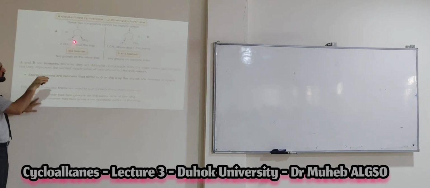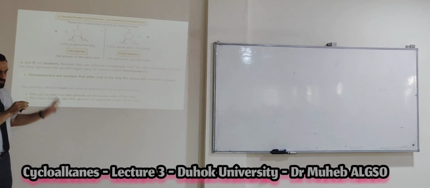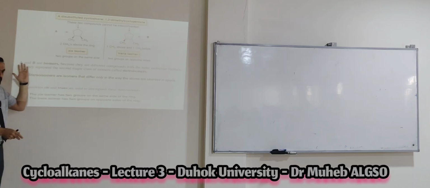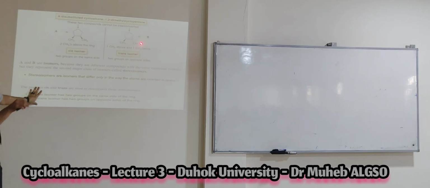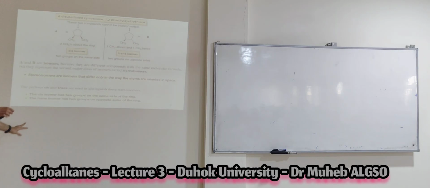Same side. Why? Because both of them are near to you. That means it gives you the cis isomer. It is clear, yes? Cis isomer. This one is far from you, and this group is near to you, like that. And the ring is on the plane of the board, on the plane of the paper. That means this is near you, this is far from you, on opposite sides, and this gives you a trans isomer.